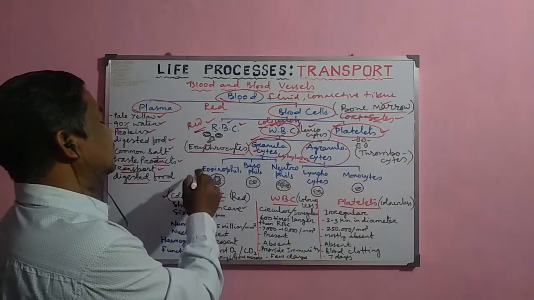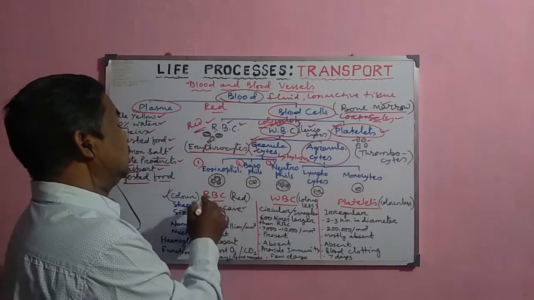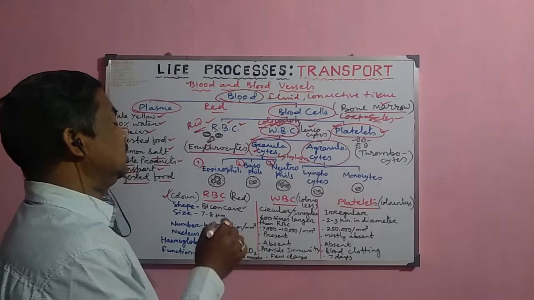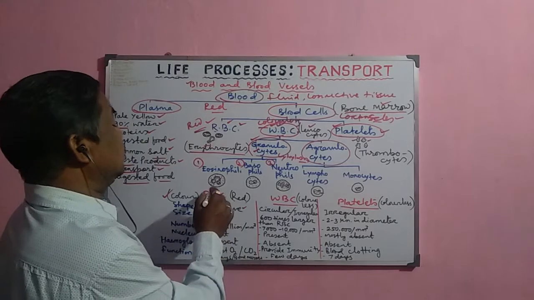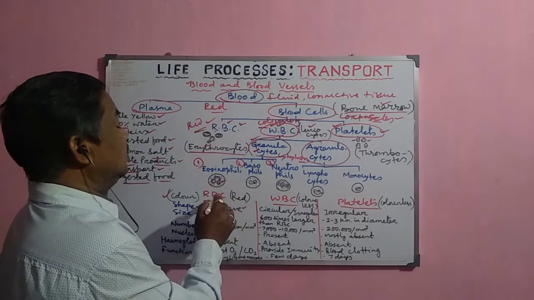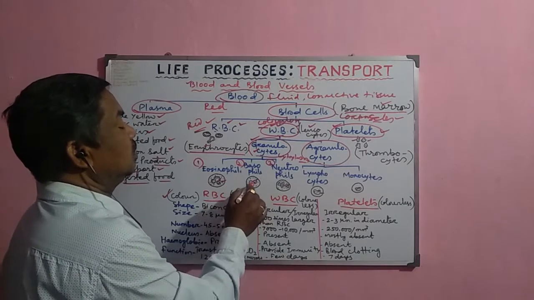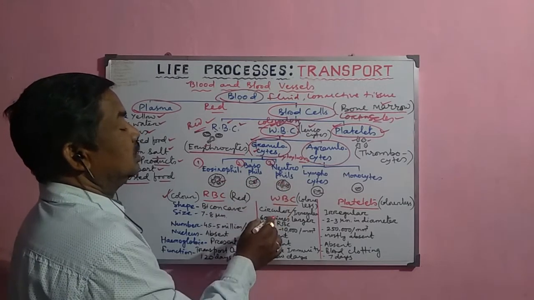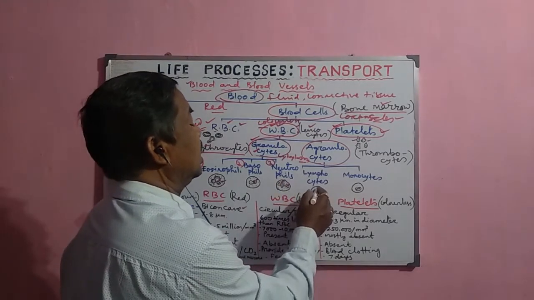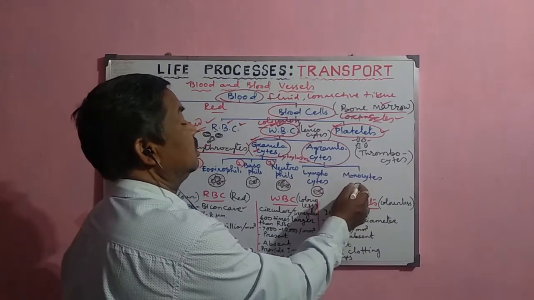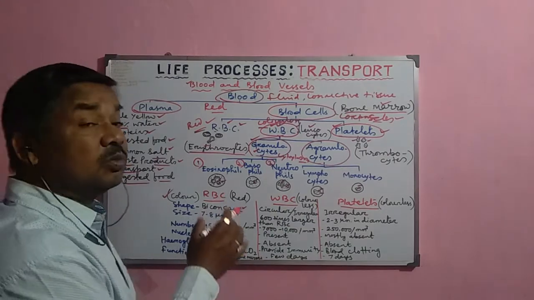Now granulocytes are of three types: first the eosinophil, then basophil, then neutrophil. The eosinophil, basophil, and neutrophil have different types of nucleus on the basis of their shape. This is normally bilobed in nature, looking like a horseshoe, and it is also multi-lobed, different lobes are there, and here you will find multi-lobed nuclei. Now in case of lymphocyte, it is a heart-shaped or kidney-shaped nucleus. In case of monocyte, it is a smaller nucleus. So that is why on the basis of the nucleus,